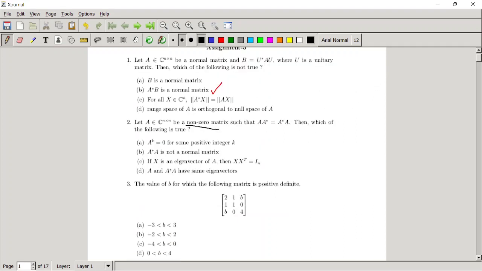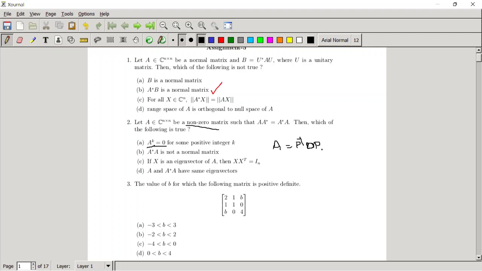So the first option says that A power k equals 0. That means A is nilpotent. The earlier point was that every normal matrix is diagonalizable. That means we have A equal to P inverse DP, where D is a diagonal matrix, and the diagonal entries of D are all the eigenvalues of A. But option A says that A power k equals 0 for some positive integer k.